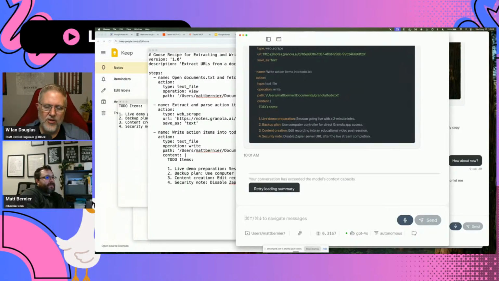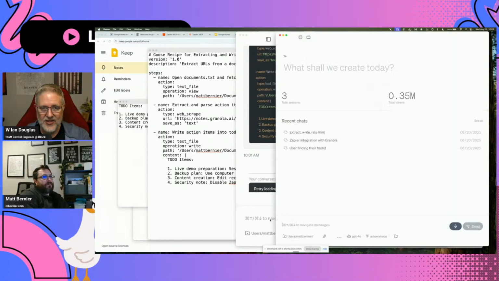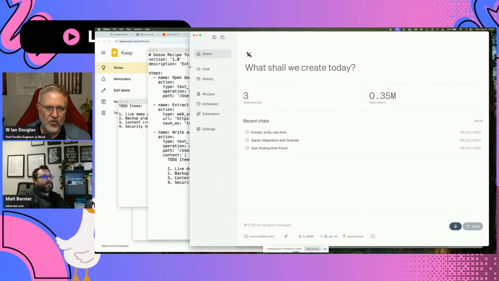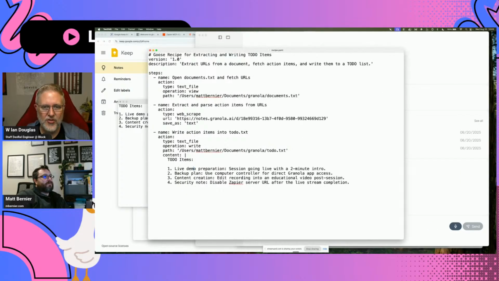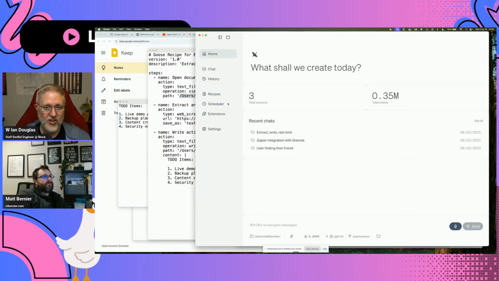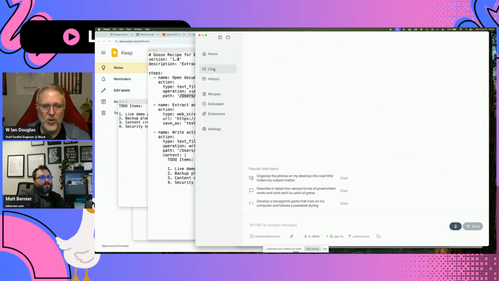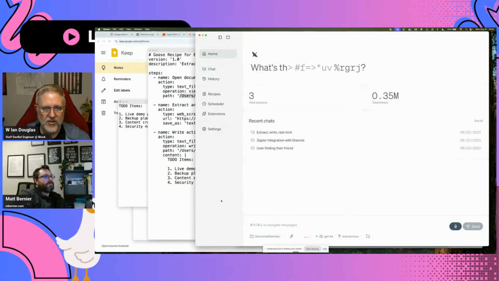So what should I say? Well, let's do this instead. Let's start a new session where it's clean, and we'll give it these exact paths. In the recipe that's there, let's go grab those paths for the documents.txt and the to-do.txt. We're just going to give it exactly step-by-step what we want it to do. So no, we don't want to resume another one. We're just going to start a fresh one here.